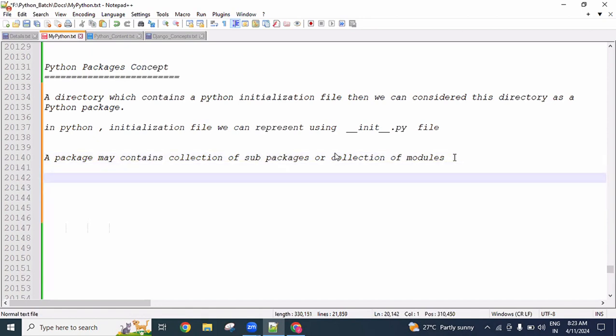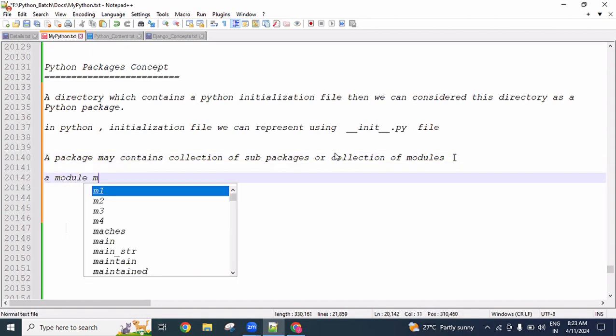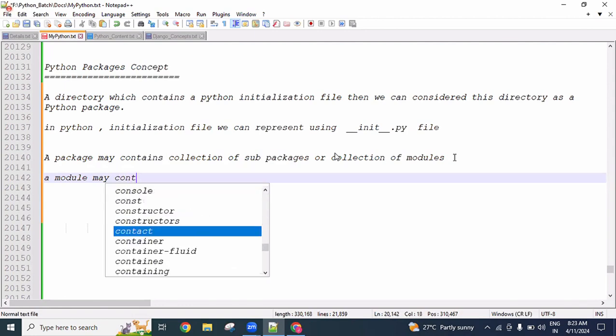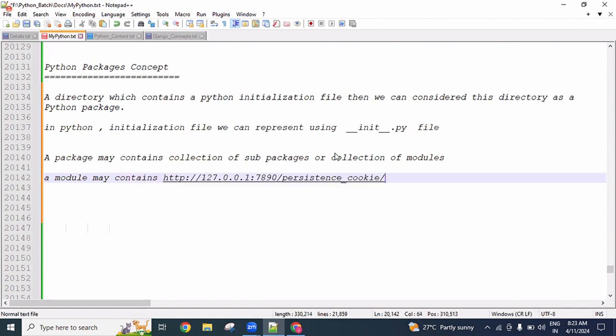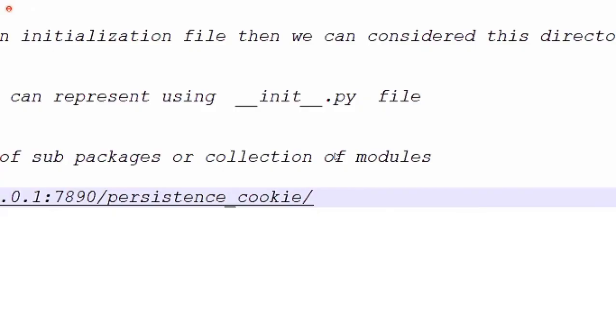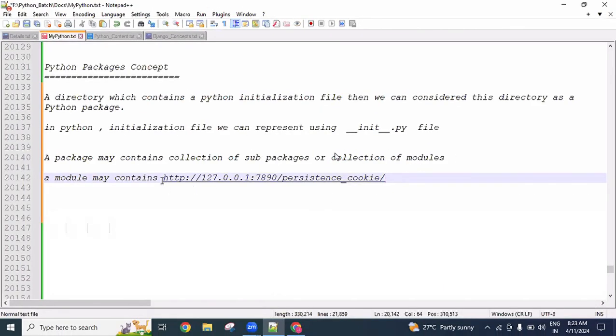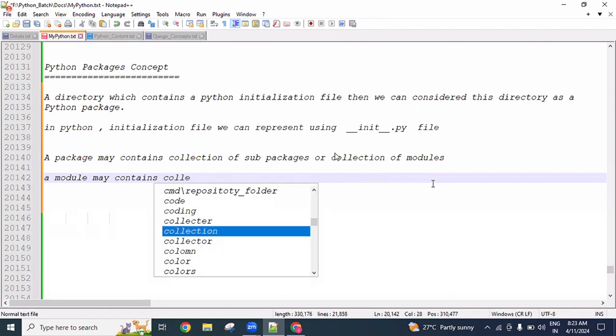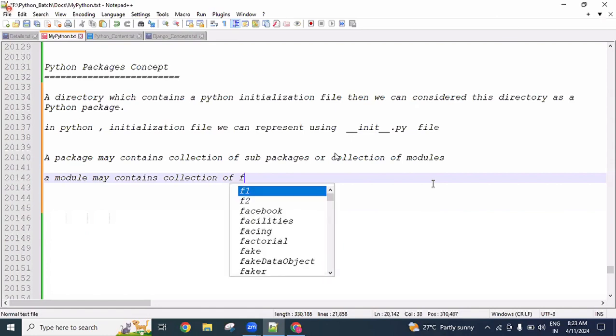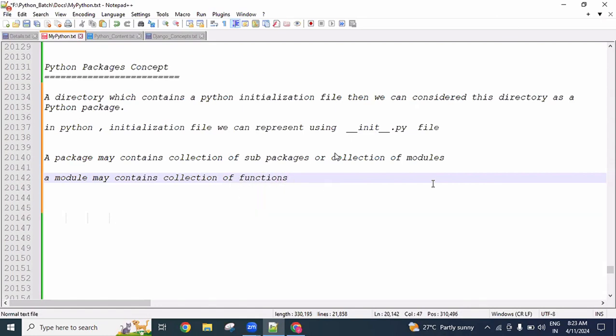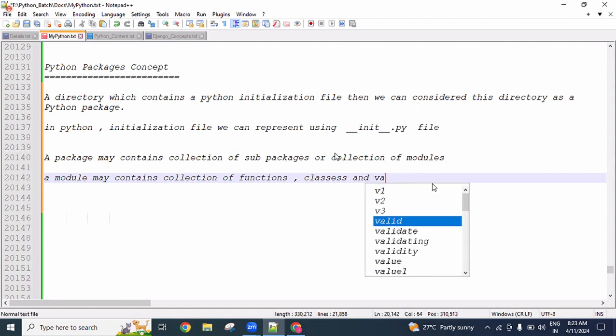A module may contain a collection of functions, classes, and variables.